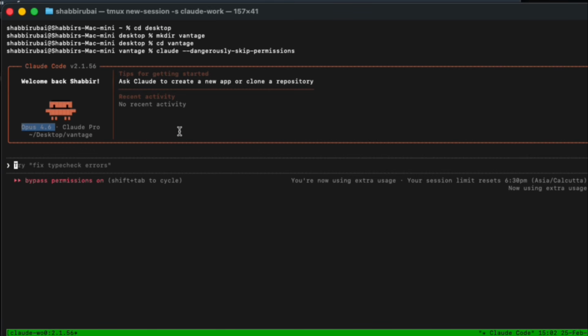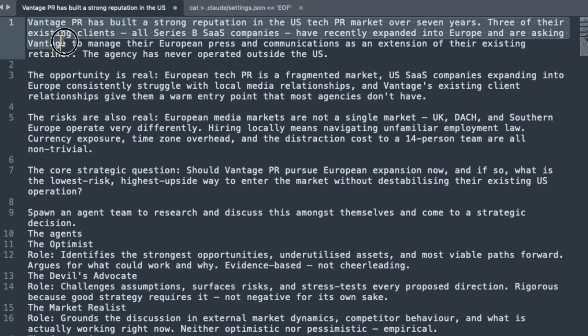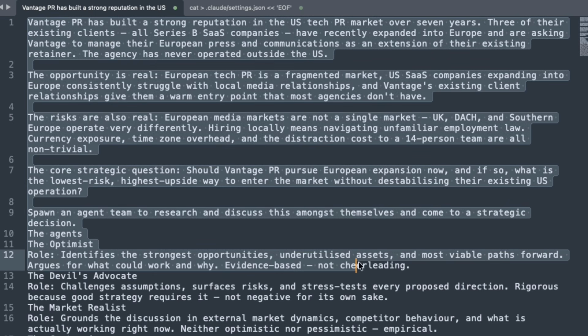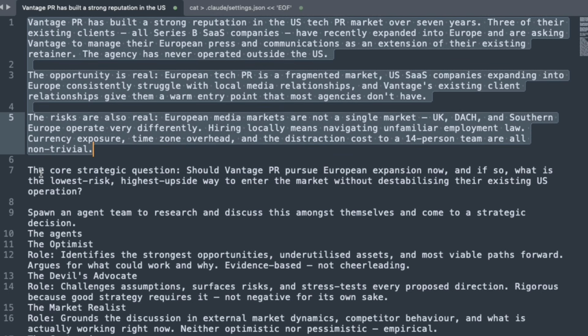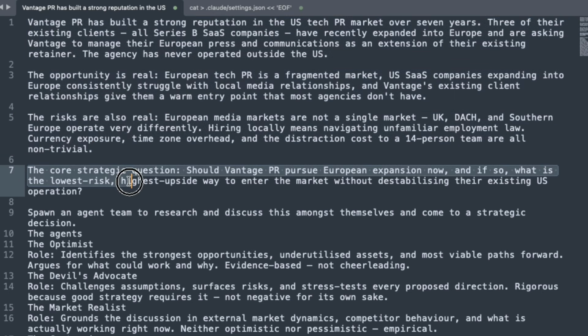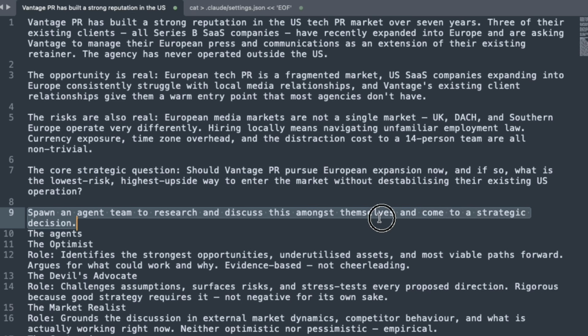And now we can go ahead and drop in that prompt. This one prompt is going to kick the entire meeting off. Let me walk you through the structure. So we have a little bit of an introduction as to what the issue is. And then we have the strategic question, which is very specific and answerable, the exact decision that needs to be made. Then we have an explicit command to Claude Code to spawn an agent team to research and discuss this amongst themselves and come to a strategic decision.